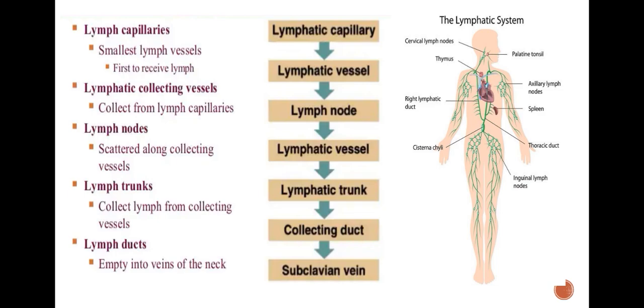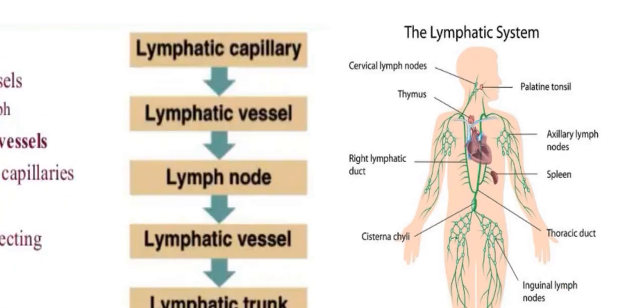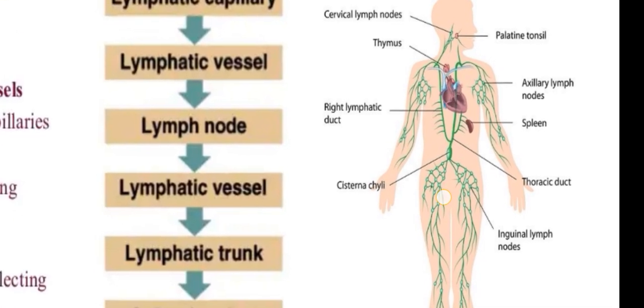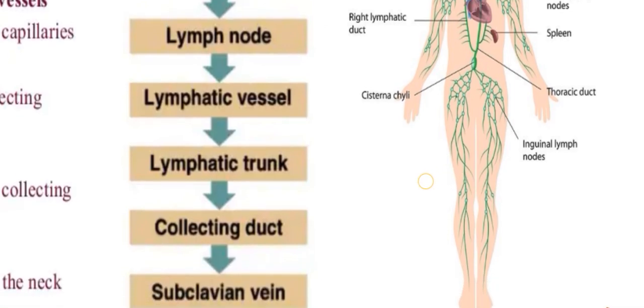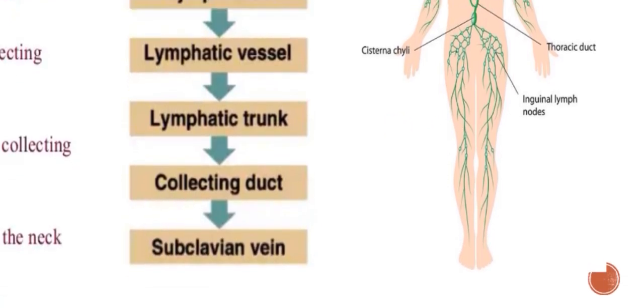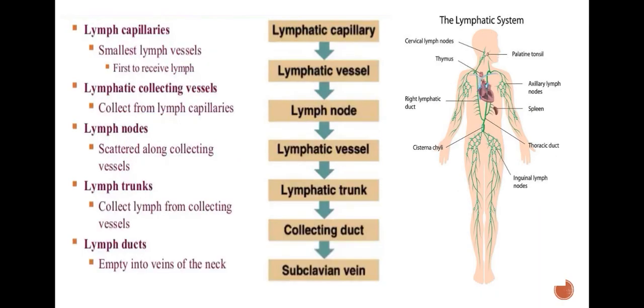Lymphatic capillary, lymphatic vessel, lymph node, lymphatic vessel, lymphatic trunk, collecting duct, and subclavian vein. Now we try to learn about the structure of the lymphatic system: cervical lymph nodes, palatine tonsil, thymus, right lymphatic duct, axillary lymph nodes, spleen, cisterna chyli, then thoracic duct, inguinal lymph nodes, etc.